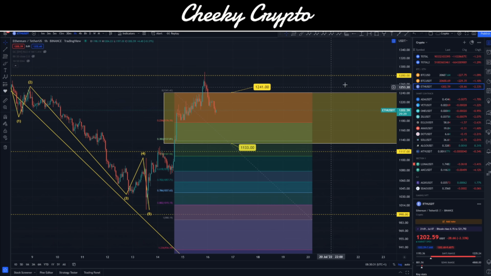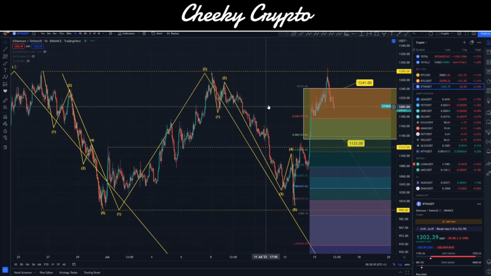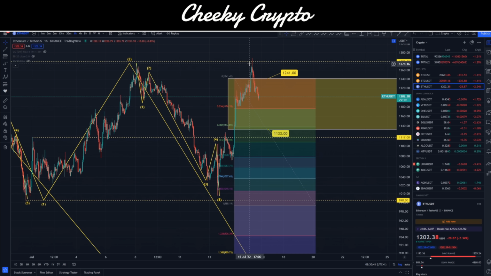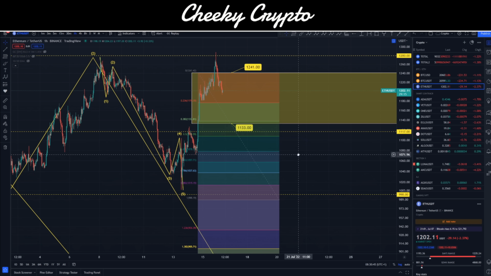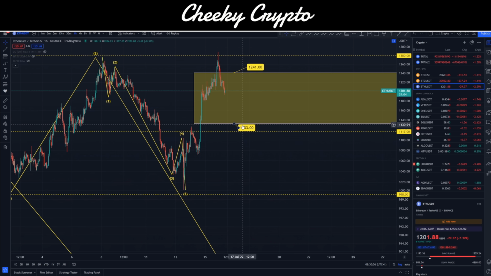Obviously, we did push up higher than 1,280 last night, and we were just talking about this on our AMA with the Patreon members yesterday, about what this might mean. So with this rejection just here, and this 5-wave drop is incredibly odd. So we're going to have to tidy this up now, because this one movement to higher than 1,280 changes our entire analysis, and it's not really for the better, it's for the worse in terms of price action.